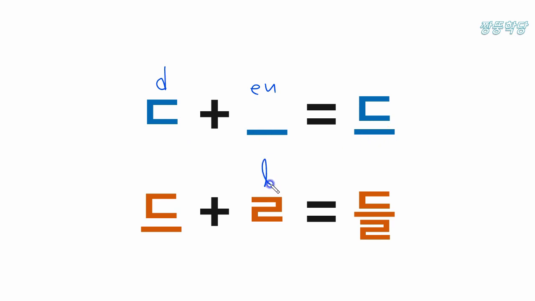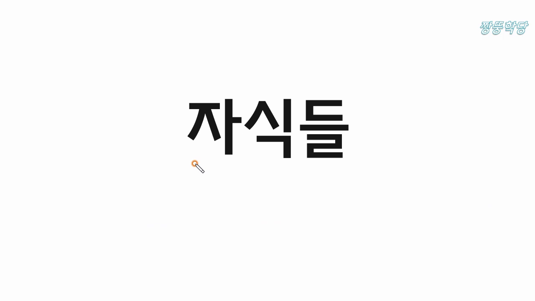And this is u sound. 들. 들 means plural. 자식 means offspring. And 들 means plural s. So 자식들 means offsprings.